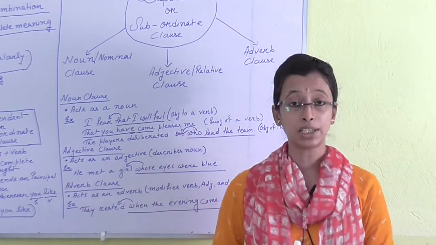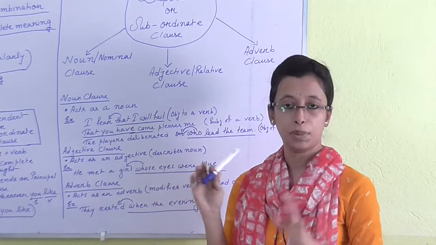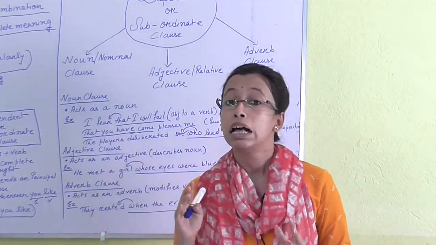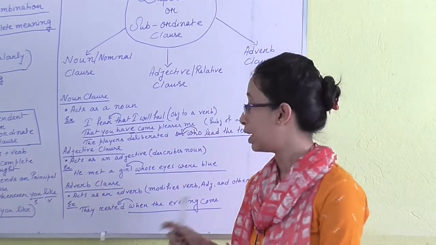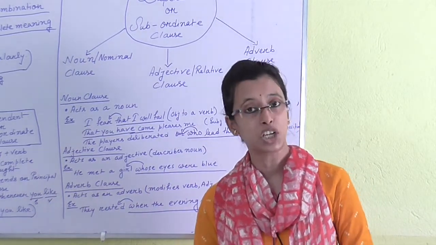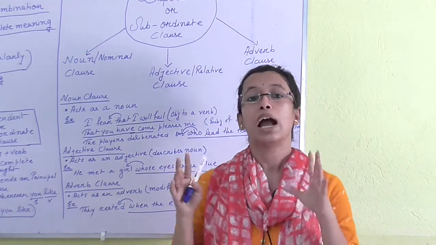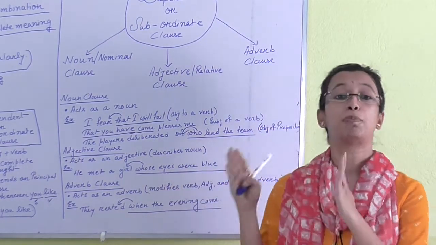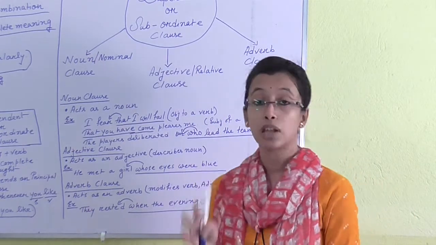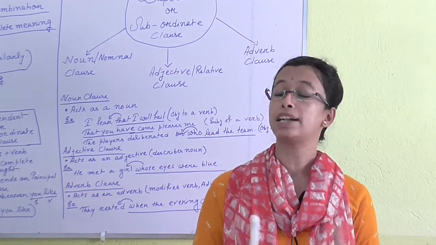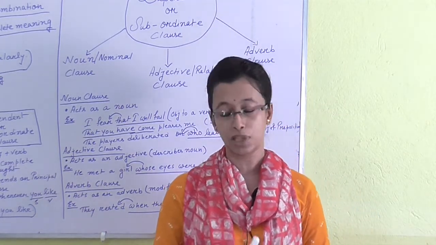So why is it called adjective? Because we know that like the noun clause, this clause also acts as an adjective. But if I say it acts as an adjective, we need to know what an adjective is. What is an adjective? Adjective is the part of speech that describes a noun. It means an adjective describes a noun. So definitely an adjective clause also describes a noun.